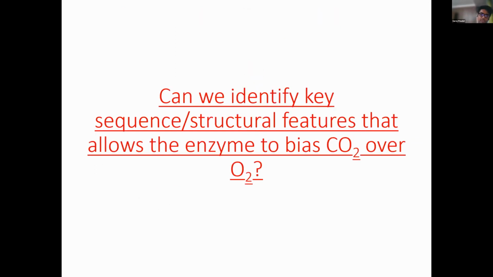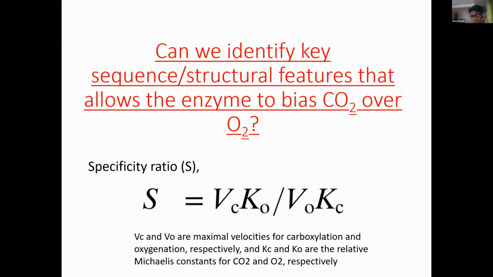So the main question of this project was, can we look at sequence and structural features and identify the key distinct features in these enzymes that allow them to bind CO2 over oxygen? We're going to investigate this using the specificity ratio, using the equation as shown here. Broadly speaking, specificity allows us to identify enzymes that can select carbon dioxide over oxygen. The higher the specificity score, the more the enzyme biases CO2 over O2, and the lower the specificity ratio, the less it can discriminate carbon dioxide from oxygen.